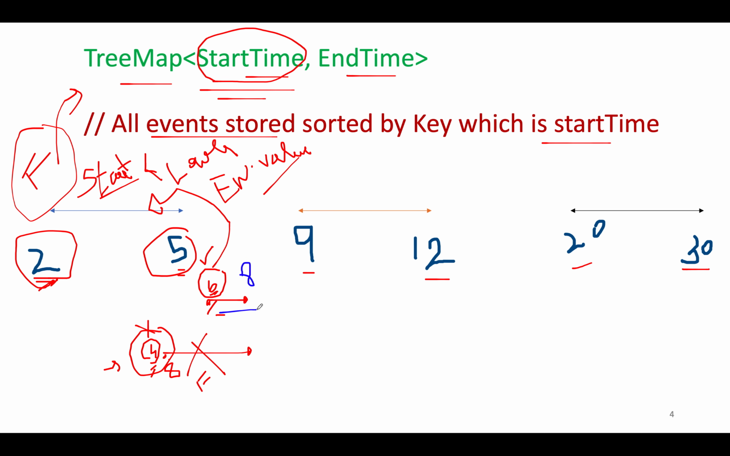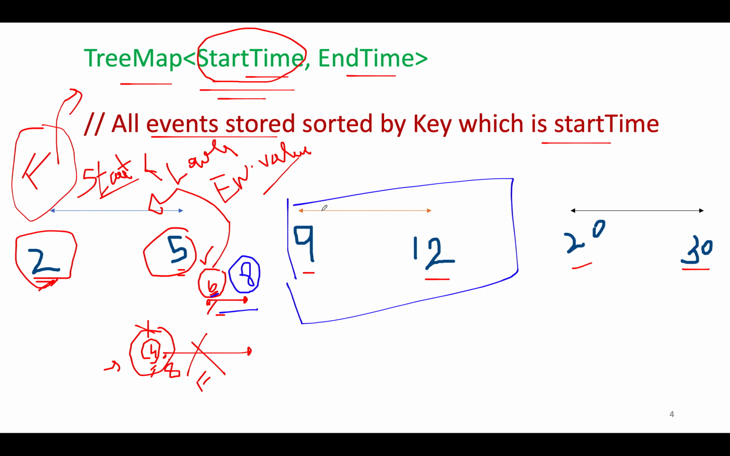This time we are going to check a higher value than the current start time event in the tree map, and the higher value for 6 would be this event 9, 12. What we're going to do, we will check whether the end time lies within this range or not. How are we going to do that?